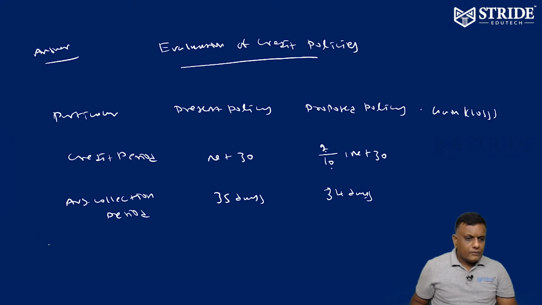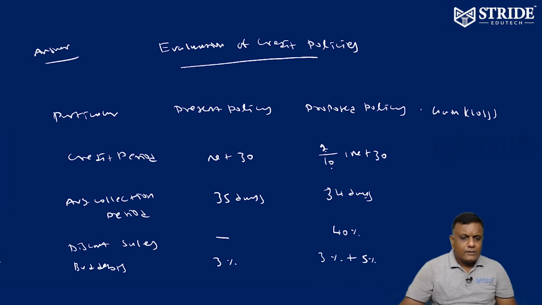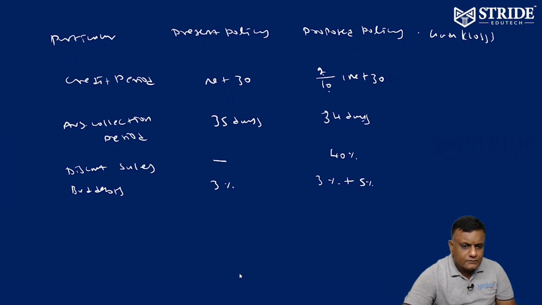Discount sales: at present there are no discount sales. Here 40% of customers want the discount. At present bad debts are 3%, and the proposed is 5%.